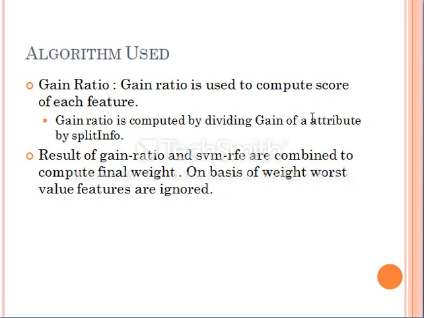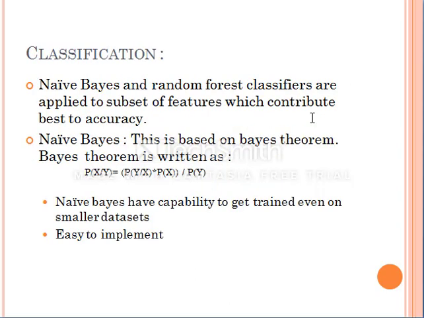And next is gain ratio. Gain ratio is used to compute the score of each feature, which is obtained by dividing gain by its split info. The results of gain ratio and SVM-RFE are consolidated to compute the final rate, and on the basis of the final rate we will select the best prioritized relevant features and ignore the irrelevant and redundant features. And then after choosing the relevant features from the set, we will apply naive Bayes and random forest classifiers on the subset of features which contribute best to the accuracy.